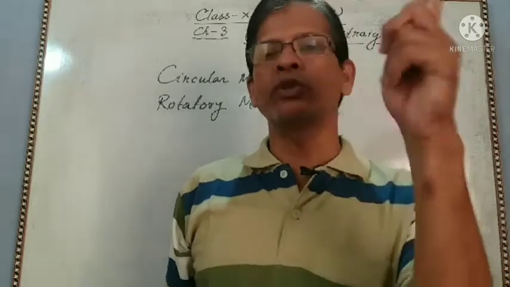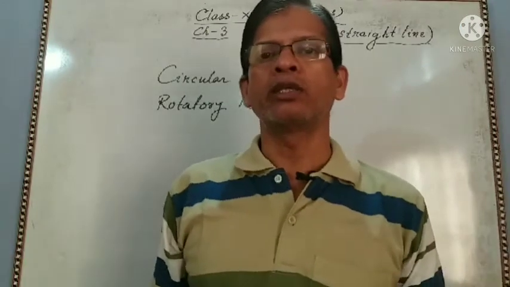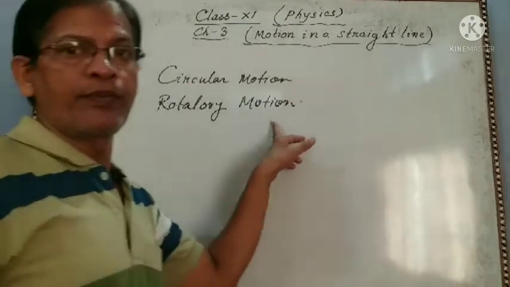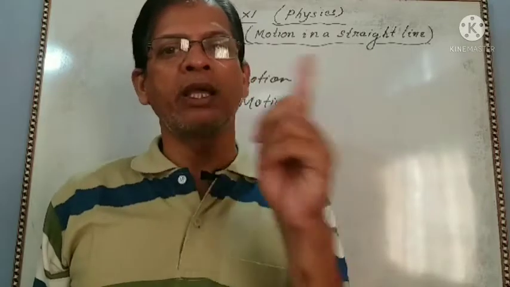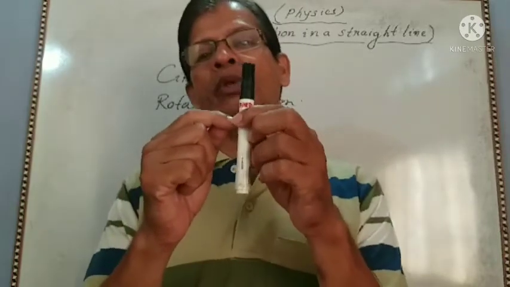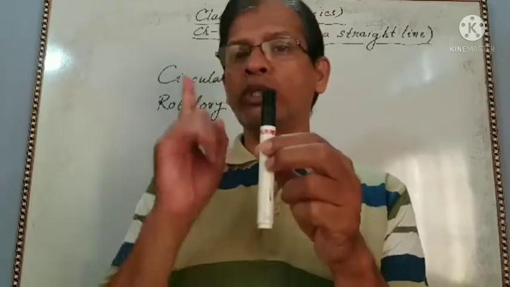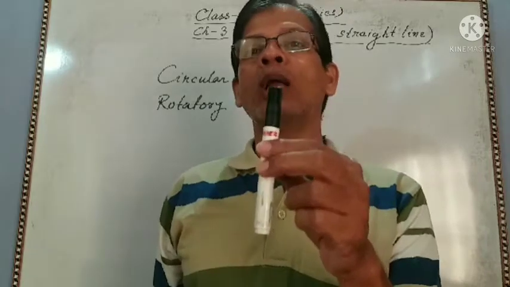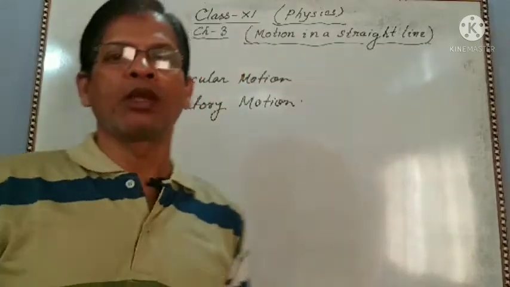Like a fan is rotating, a ceiling fan, or any fan, its motion will be rotatory motion, because every particle will make a concentric circle, and the center of the concentric circles will lie on the axis of rotation. And with time, each particle will cover equal angular displacement. Okay.